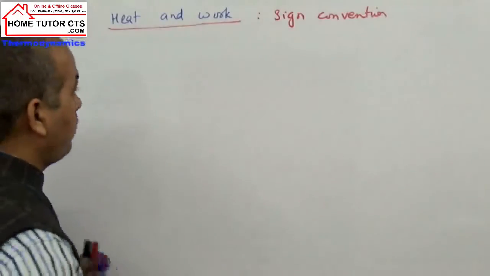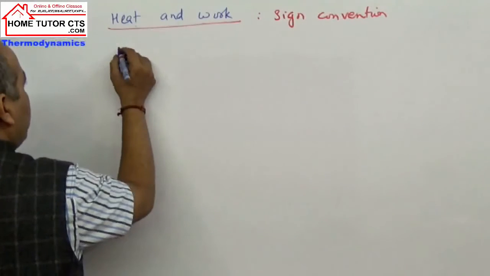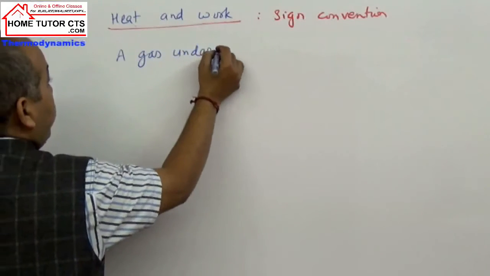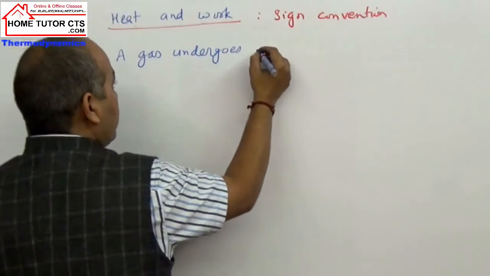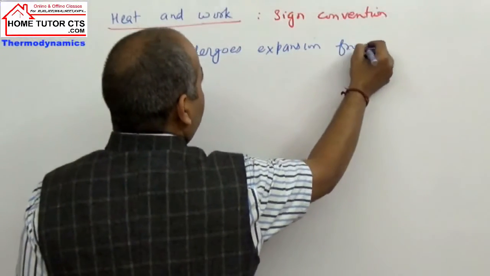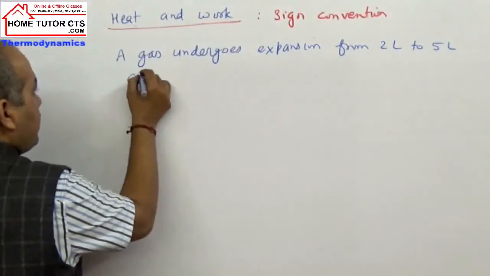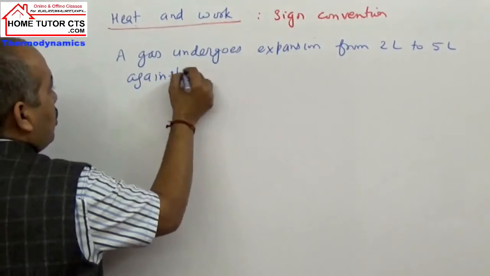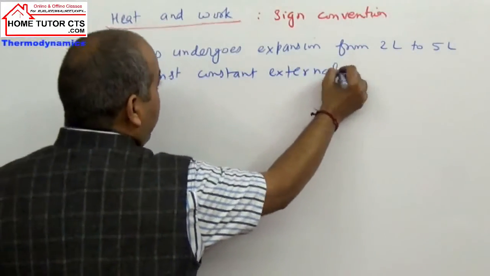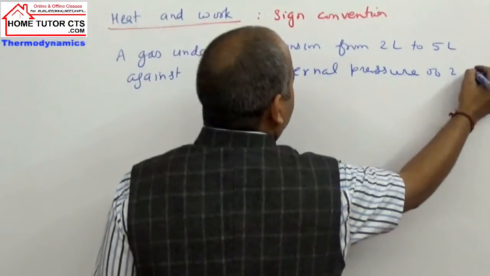Now one question is given to you. A gas undergoes expansion from 2 liter to 5 liter against a constant external pressure of 2 atmosphere.